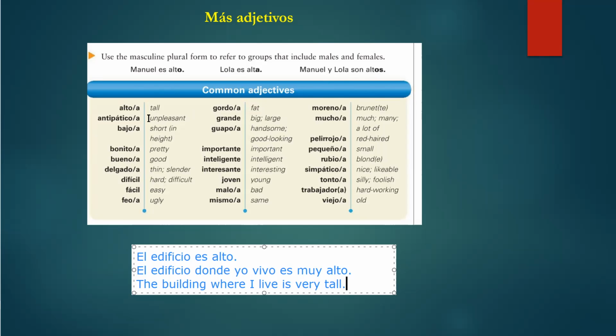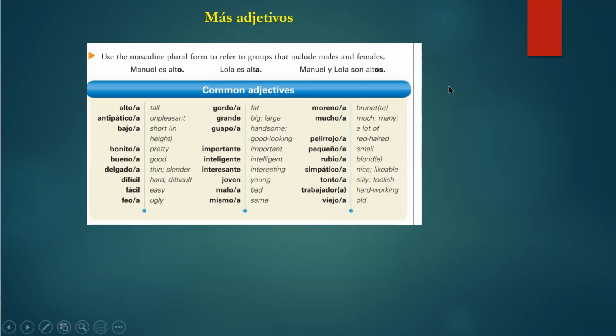Now let me see, maybe you can use bonito for a place. You know, el lago es bonito. Or maybe you can use feo, ugly. A place can be ugly, right? Maybe, I don't know, it's up to you. So anyway, just take a look at this. And now we're gonna take a look at some specific ones that you can use for places, right?